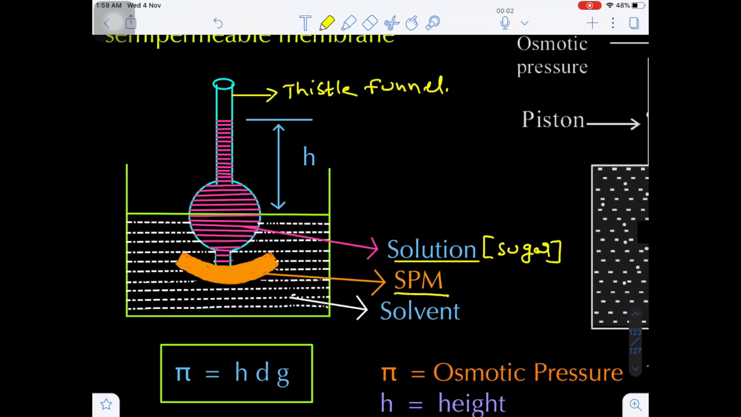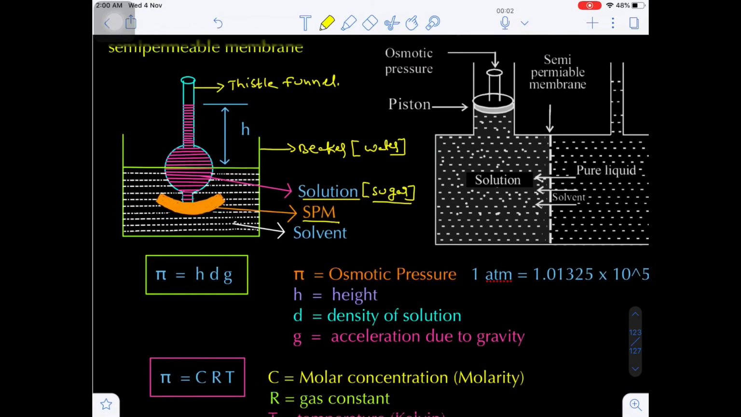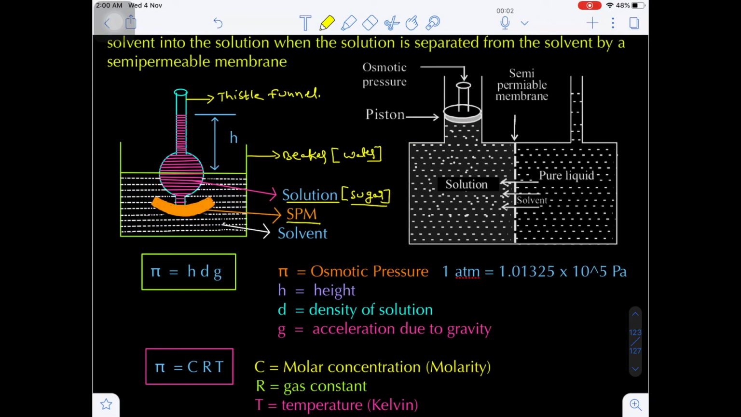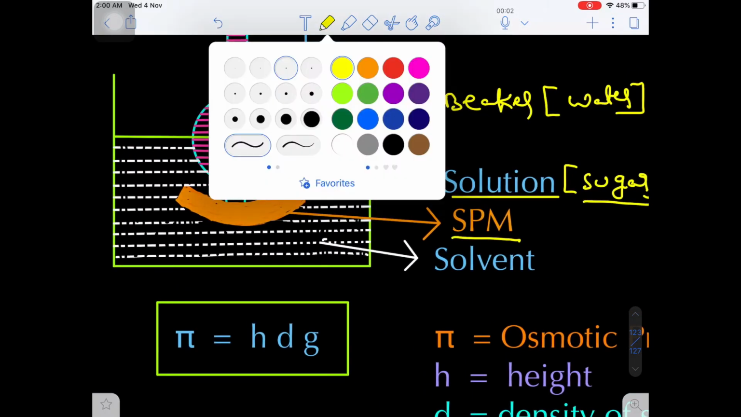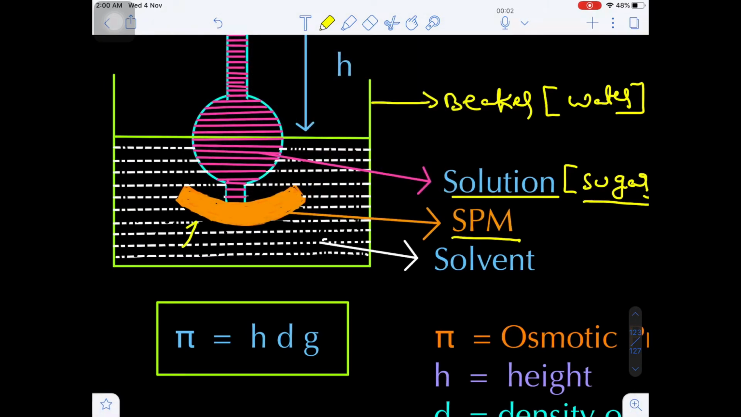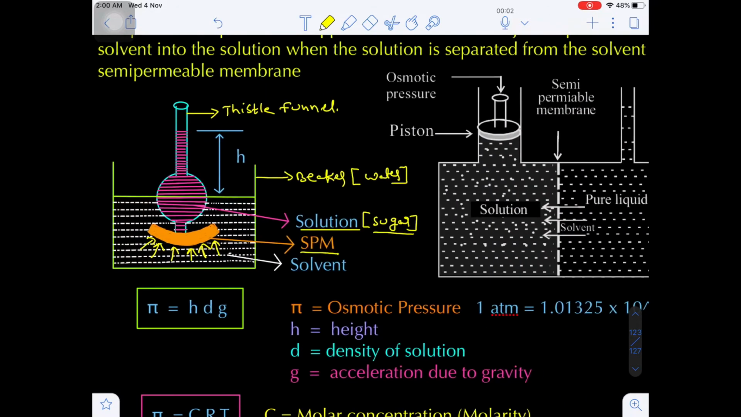Now in the Thistle funnel we are using which solution? Sugar solution. Now this Thistle funnel is kept in the beaker containing water. In the beaker what is present? Water is present. Are you getting my point? Now due to osmosis what happens? The solvent flows into the solution. The solvent molecules try to pass into the solution through the semi-permeable membrane. When the solvent flows into the solution through the semi-permeable membrane, this phenomenon is known as what?